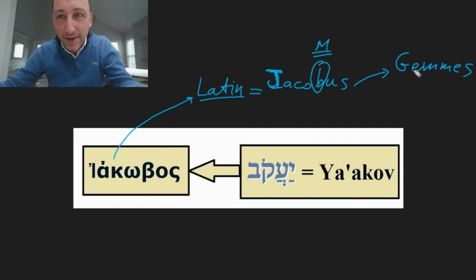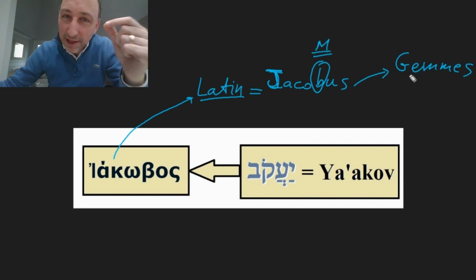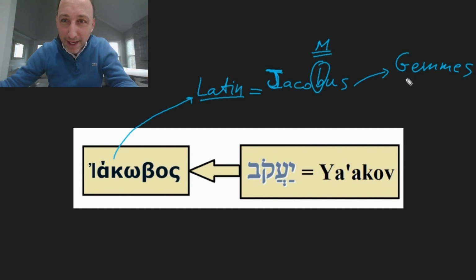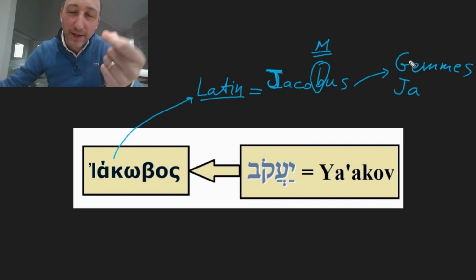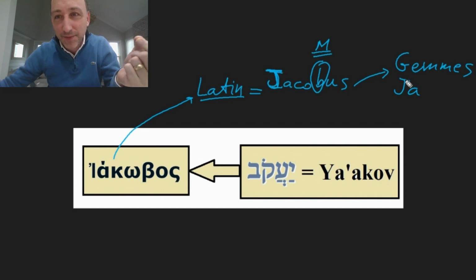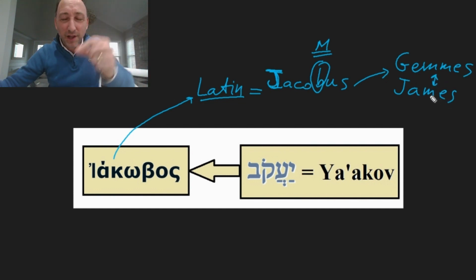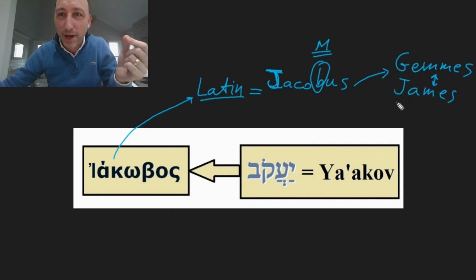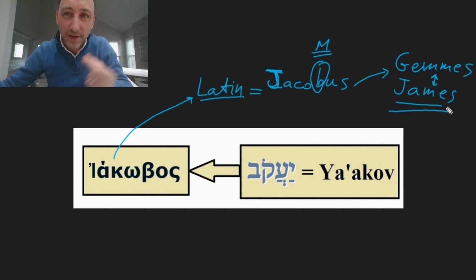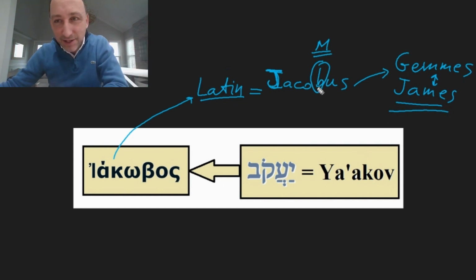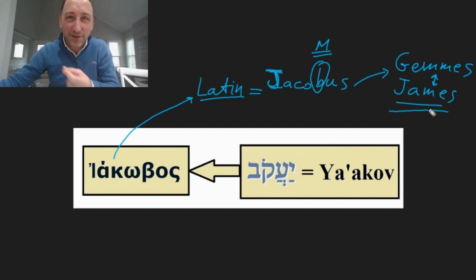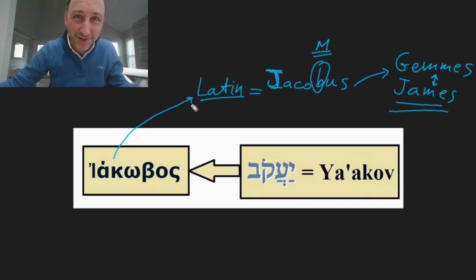From there, it was just a little leap to get to the English. You see, the French je gets the J in English, and you get James. You see the similarity between the two. So, a very long way to get to an English version of a name that, at the end of the story, doesn't sound at all like the original name.